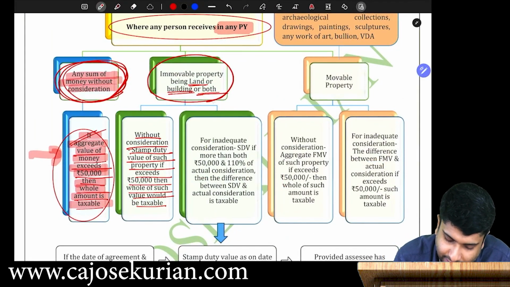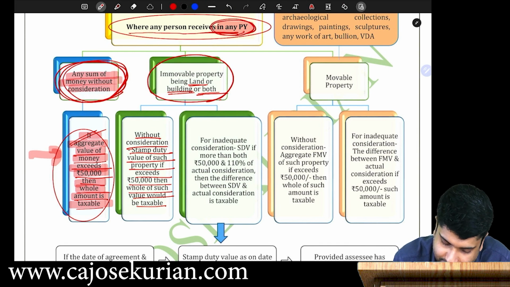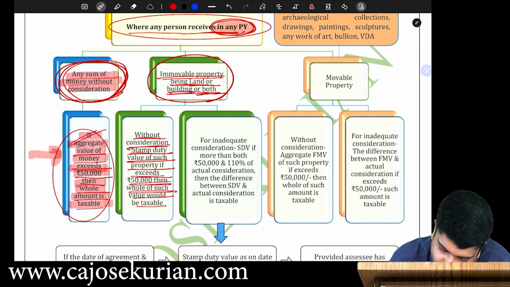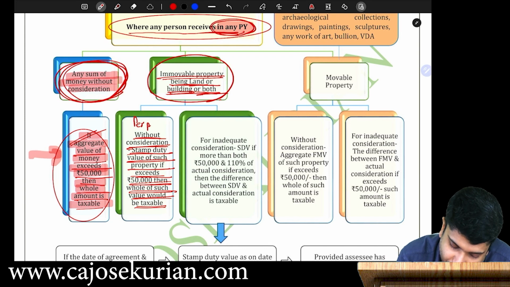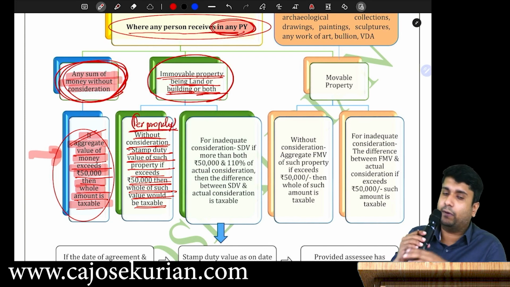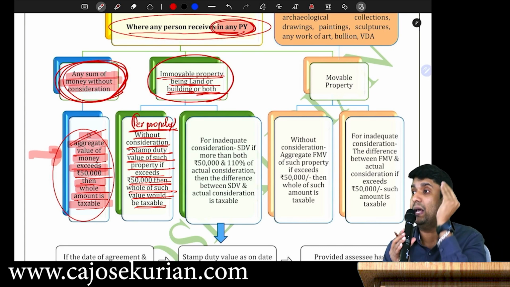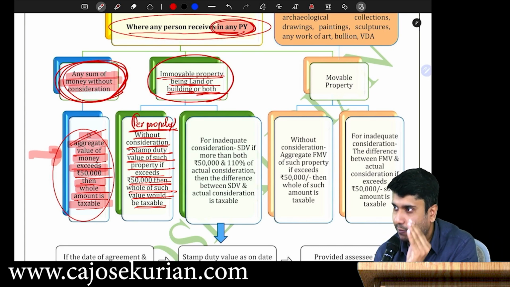So read this again. Where any person receives in any previous year immovable property being land or a building or both without consideration, and the stamp duty value of such property exceeds 50,000, then the whole of such value would be taxable. They are not saying aggregate over here. That means it is per property. You don't have to worry about the aggregate point over here, because when it comes to immovable property, it is always per property. That is possibility number 1.